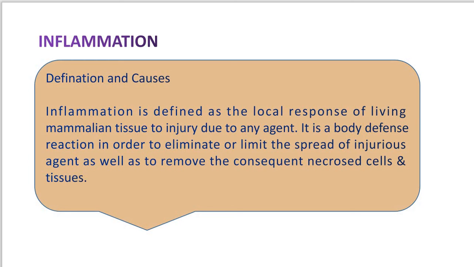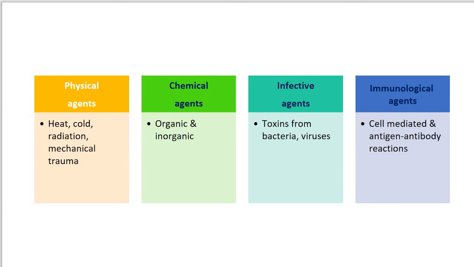Now here we can discuss the agents or the causes of inflammation one by one. The causes include physical agents, chemical agents, infective agents, as well as immunological agents. The physical agents include heat, cold, radiation and mechanical trauma.